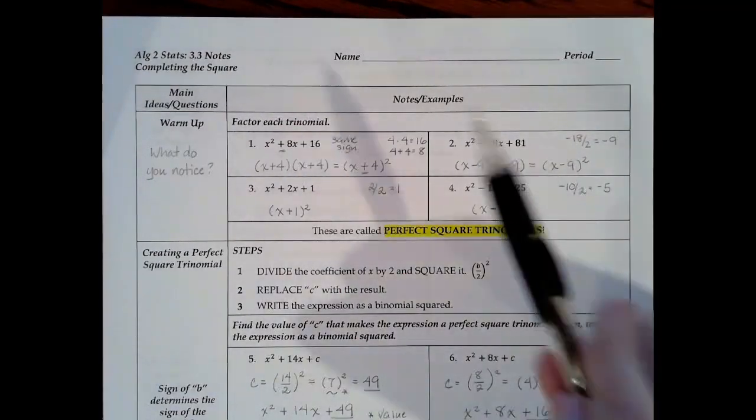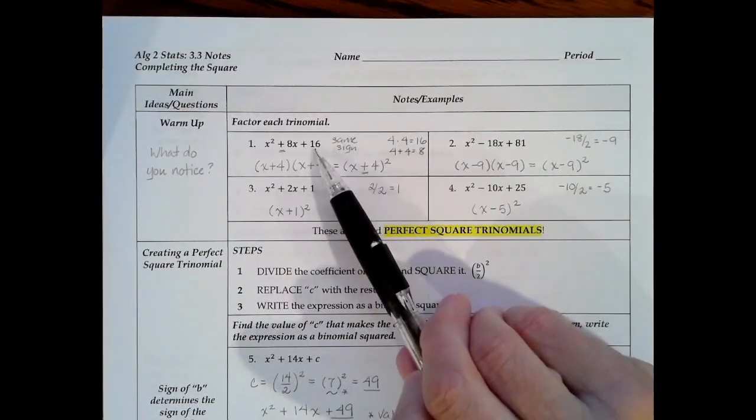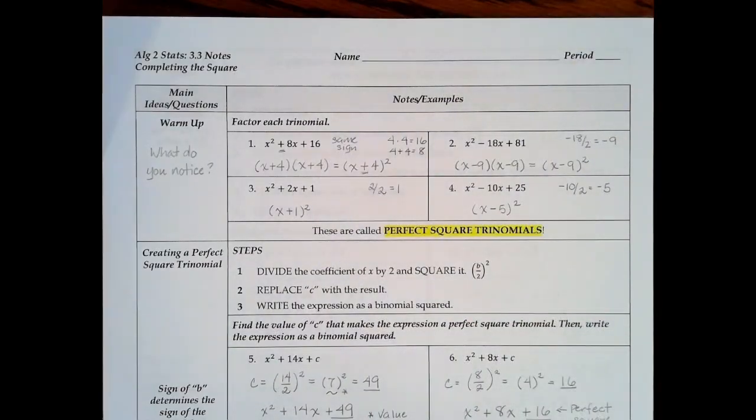Remember, you're looking for 2 numbers that multiply to get the last term, and those same 2 numbers have to add up to get the middle term. I'll give you a moment, and then if you were able to figure those out, start the video again.